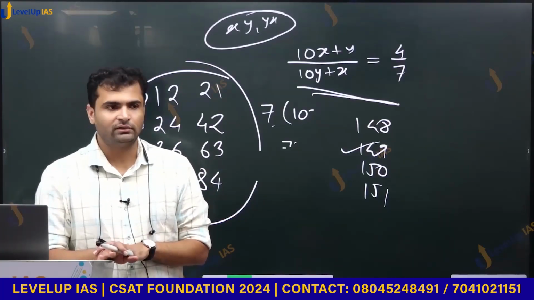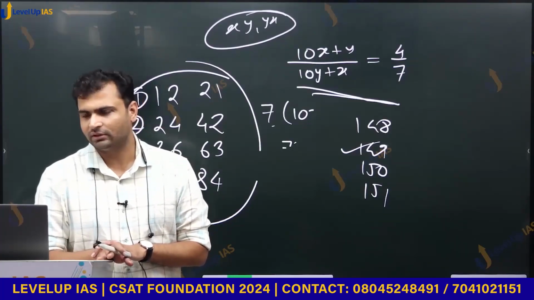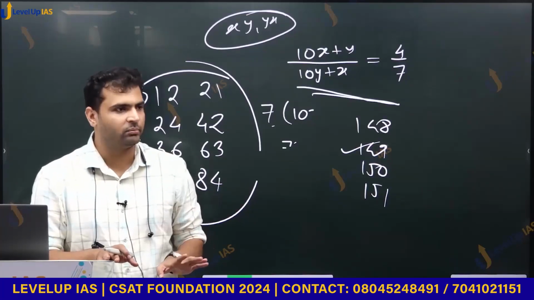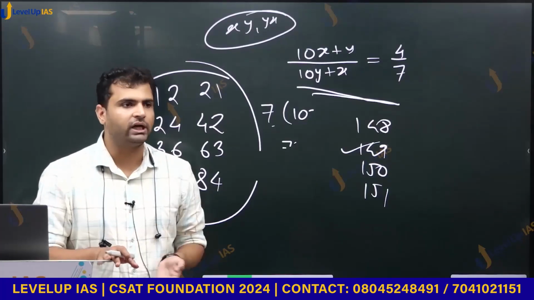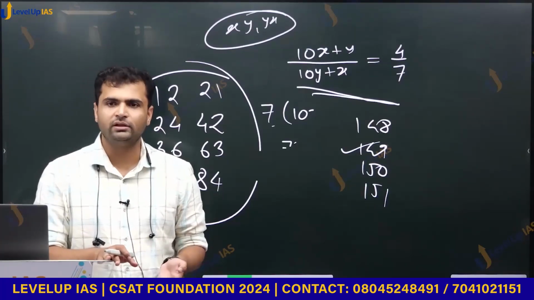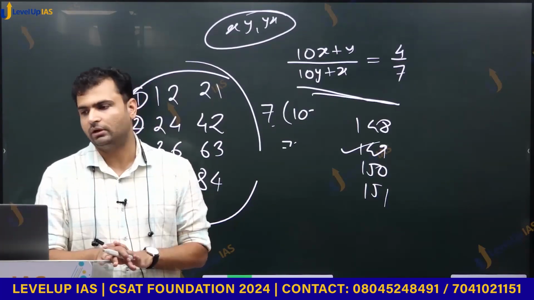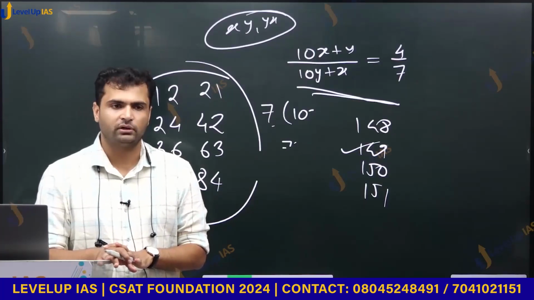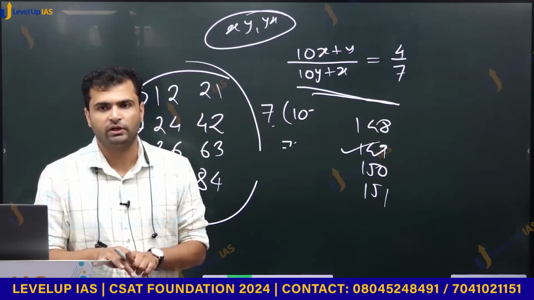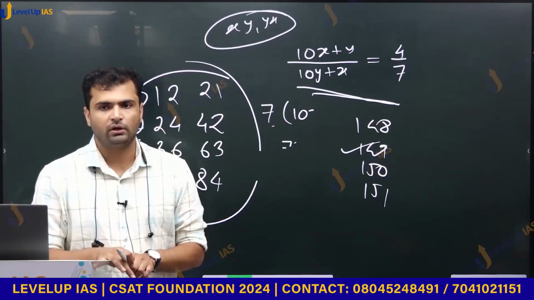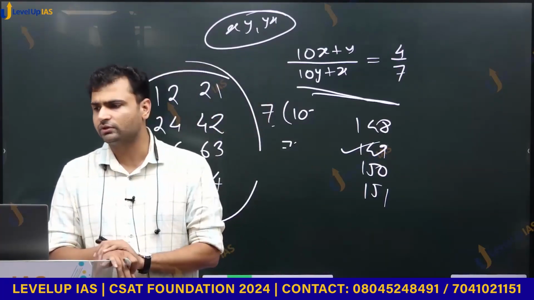My personal opinion, difficulty level of this year's CSAT was blown out of proportion. It was not such a difficult paper. It was a lengthy paper. That I have already accepted, and in last class also I said, and that too it appeared lengthy because some questions were so lengthy that if you get stuck at that question, you will face time issue. You can waste your 10 minutes, 15 minutes, and you will never know what happened. And of course, you will not be able to touch all the questions. That was the issue this year.